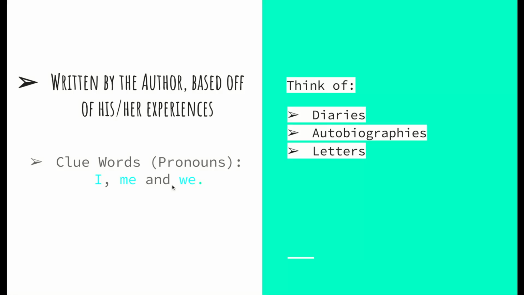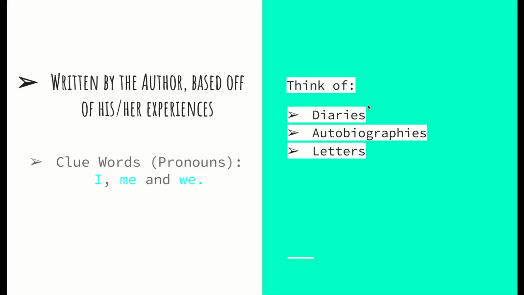If you see I, me, and we, most likely the author wrote the story about themselves in this first person account. This is similar to when we did our point of view unit. We have first person point of view, second person, third person limited, and third person omniscient. So this is similar to first person point of view.